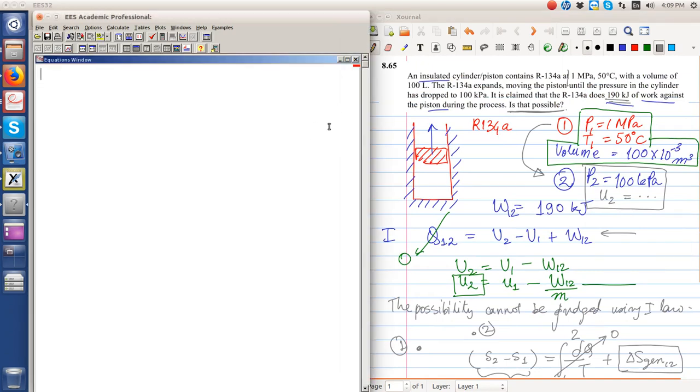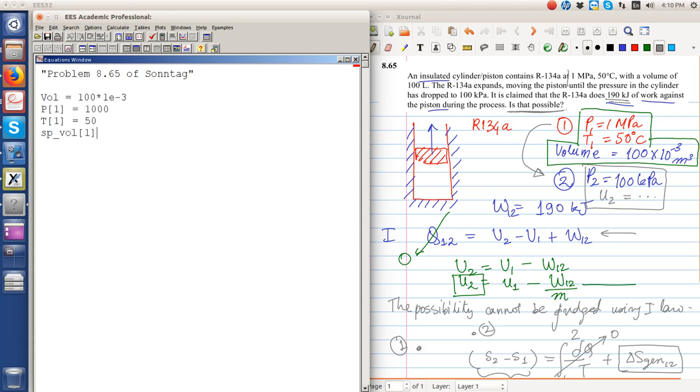Okay, so let's do this problem 8.65. Volume is equal to 100 liters; we want to avoid the use of the word volume because volume is a keyword in EES. So P1 is equal to 1000 kilopascal, T1 is equal to 50 degrees Celsius.